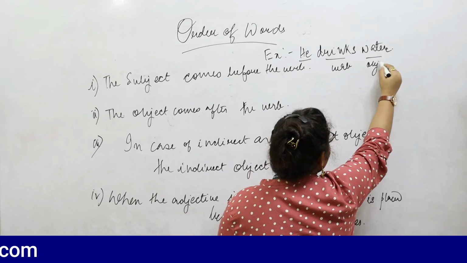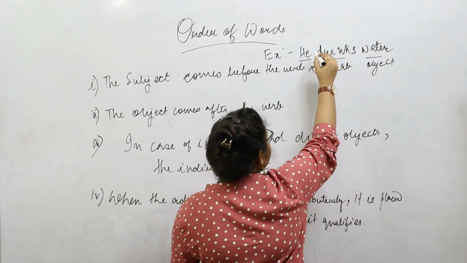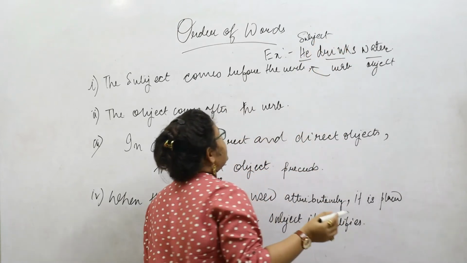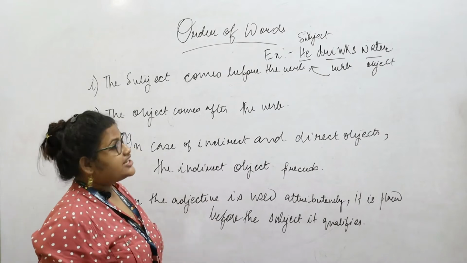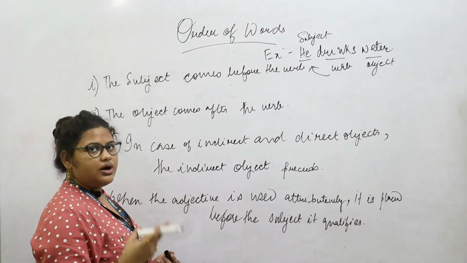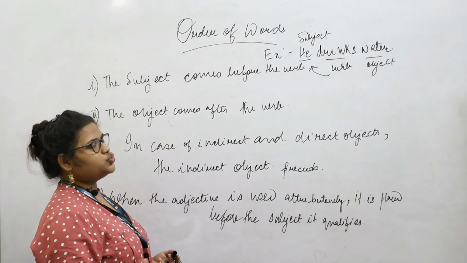So the subject always precedes the verb. We can take one more example. For example, I go to school. Similarly, I go to school. I is the subject which is preceding the verb go to school.